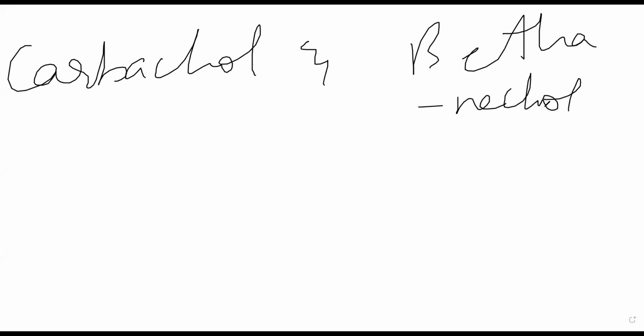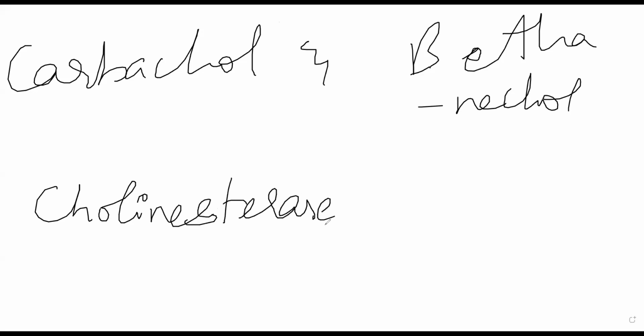What are cholinesterases? Yesterday we discussed, right? I hope you remember what are cholinesterases. Which break down acetylcholine into choline and acetic acid. Good. Thank you.